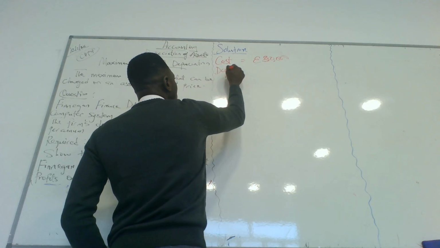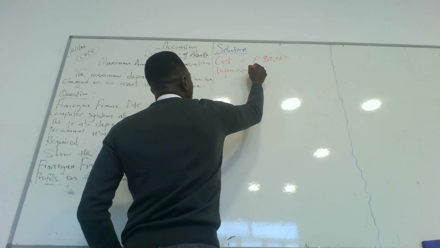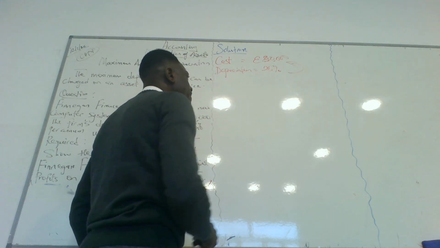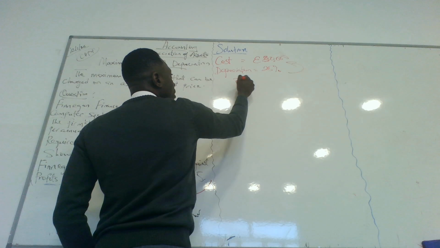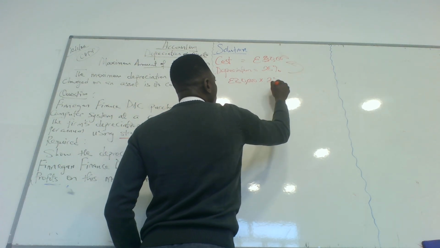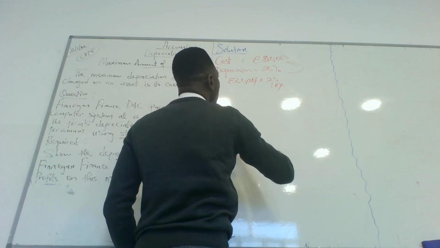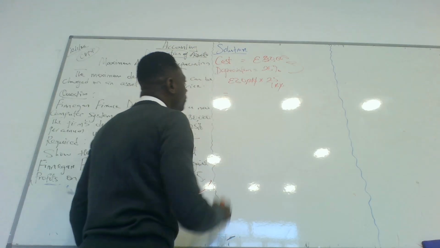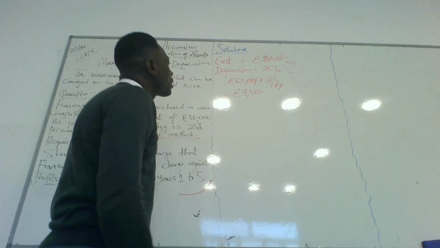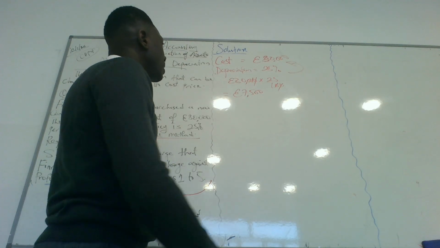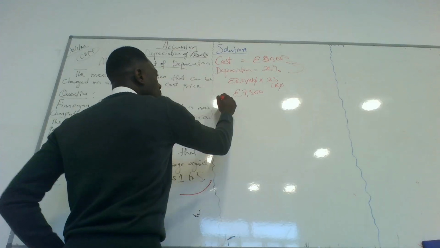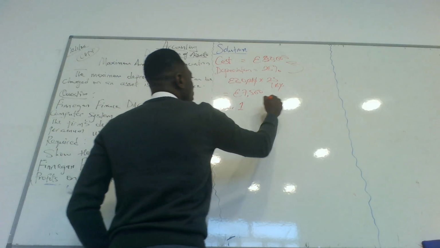Depreciation to be charged is 25% on this, right? So we have 30,000 euros multiplied by 25 over 100. This 300 multiplied by 25, that's 7,500, right? Please confirm that. So this is the amount we're going to charge on depreciation for each year that passes by. So our year 1 is what?